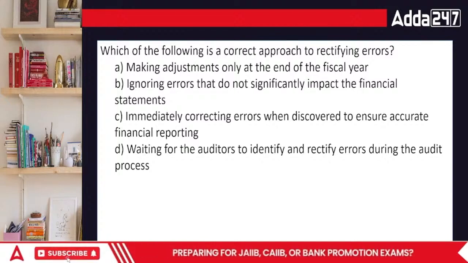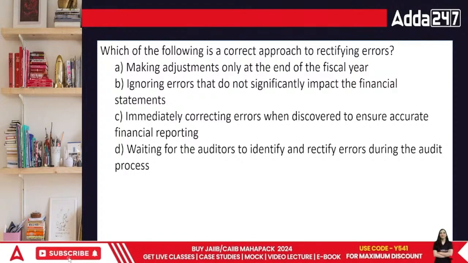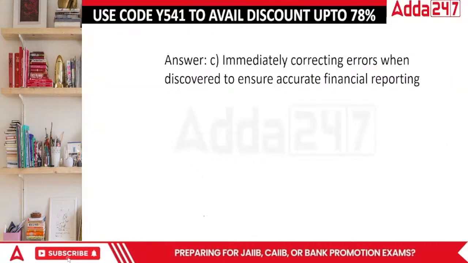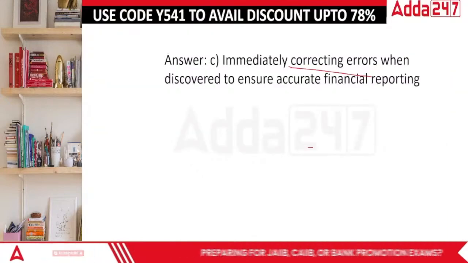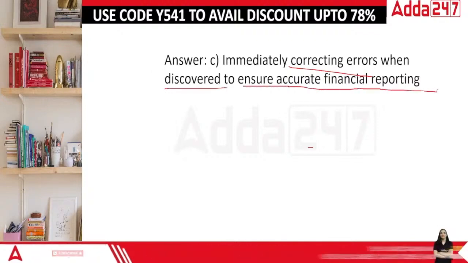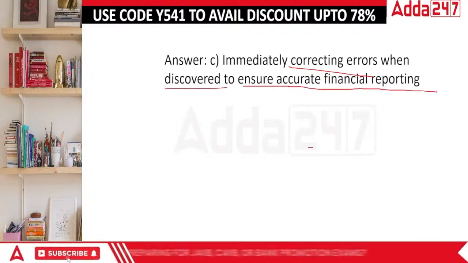What's going to be the answer? When we talk about this specific area, what is the correct approach of rectifying errors? The correct approach is actually immediately correcting errors when discovered to ensure accurate financial reporting. As soon as you actually find out there are errors, you try to correct them right away. That's the particular topic.